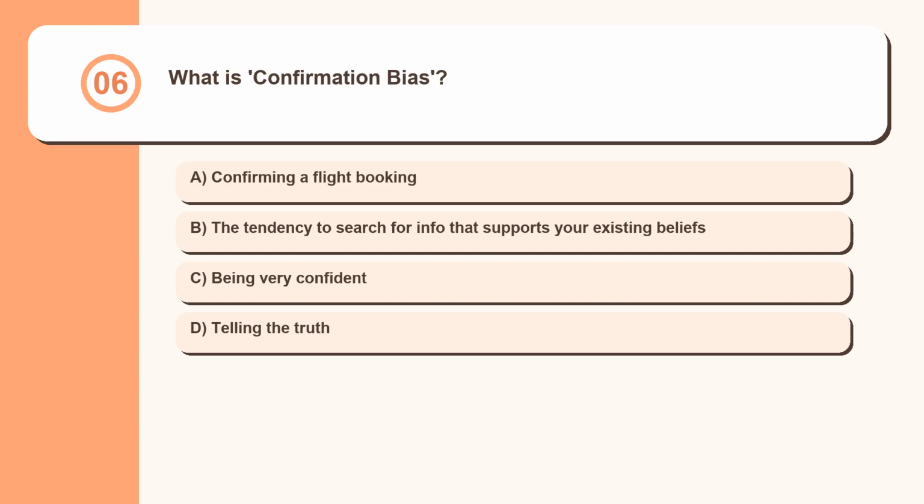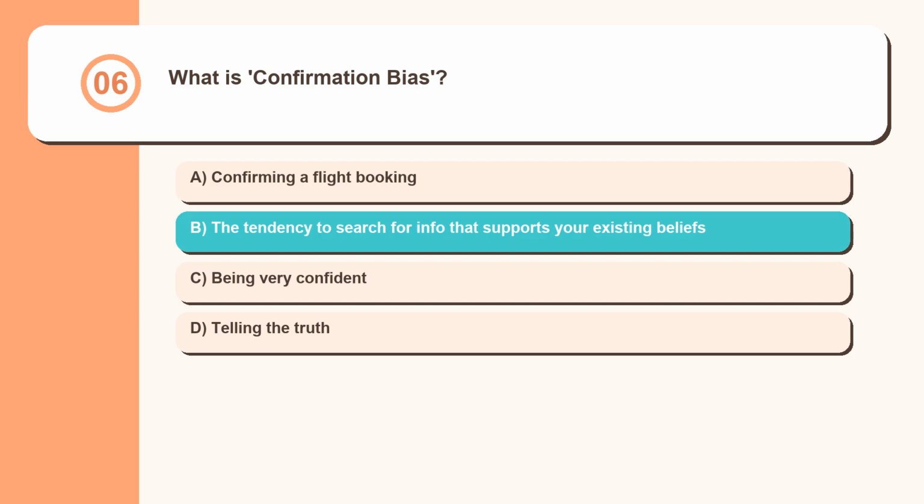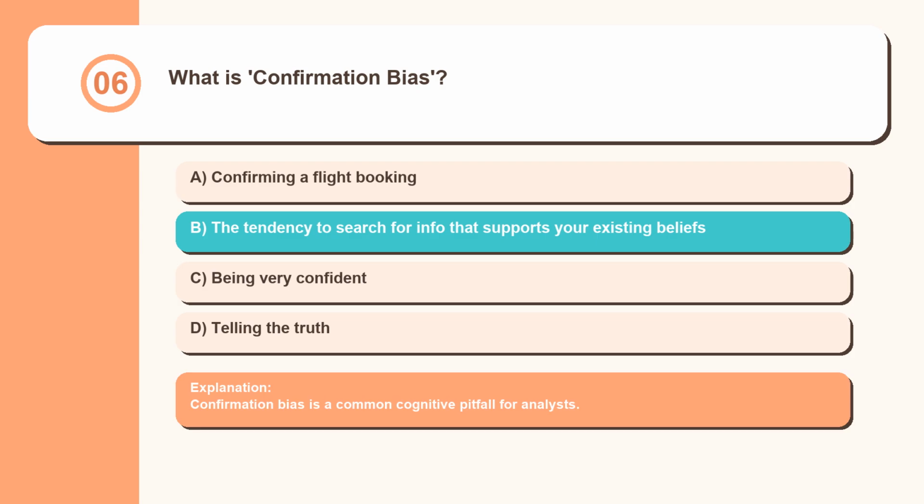Question 6. What is confirmation bias? Confirming a flight booking. The tendency to search for info that supports your existing beliefs. Being very confident. Telling the truth. Confirmation bias is a common cognitive pitfall for analysts.